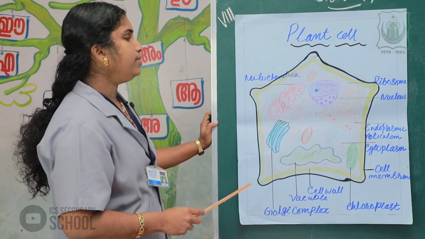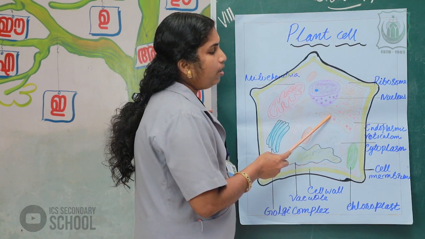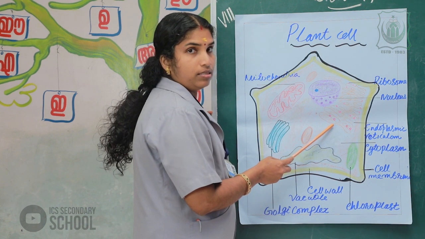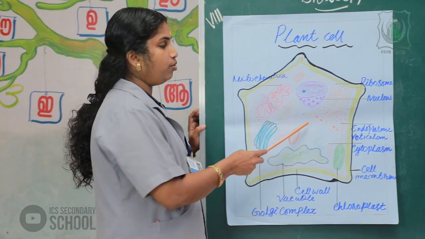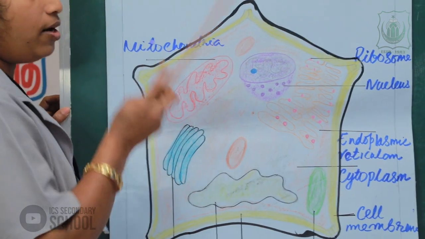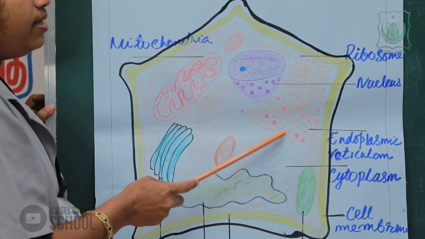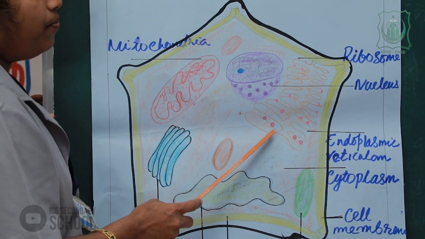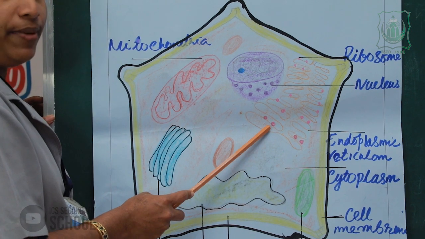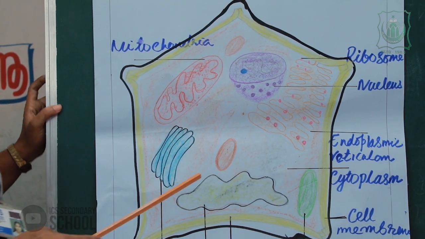Next, we can see small round-like structures on the endoplasmic reticulum. These are known as ribosomes. Ribosomes are either attached to the endoplasmic reticulum or free in the cytoplasm.